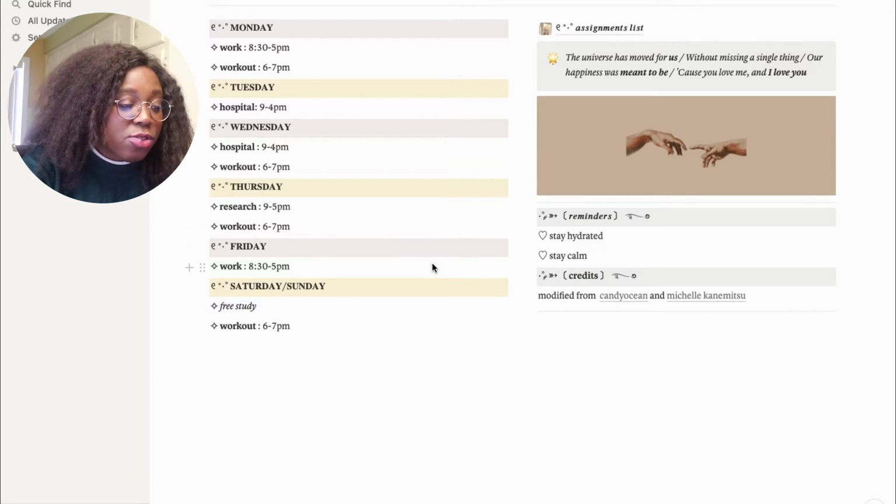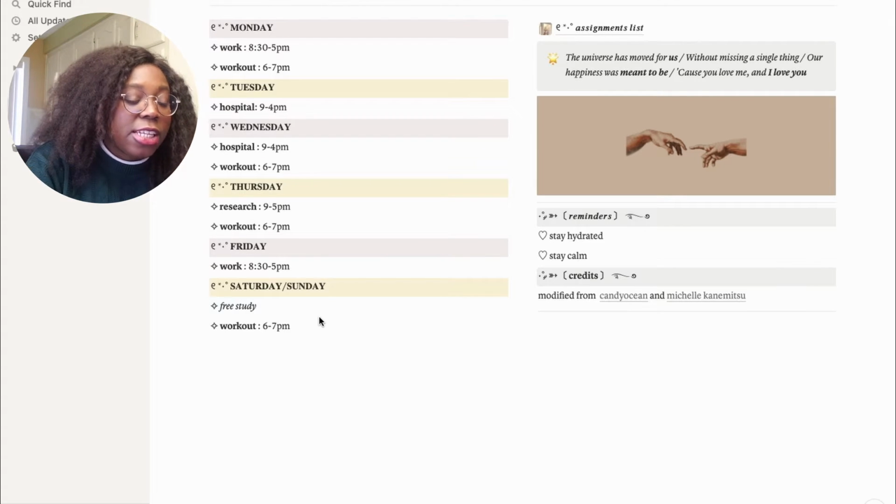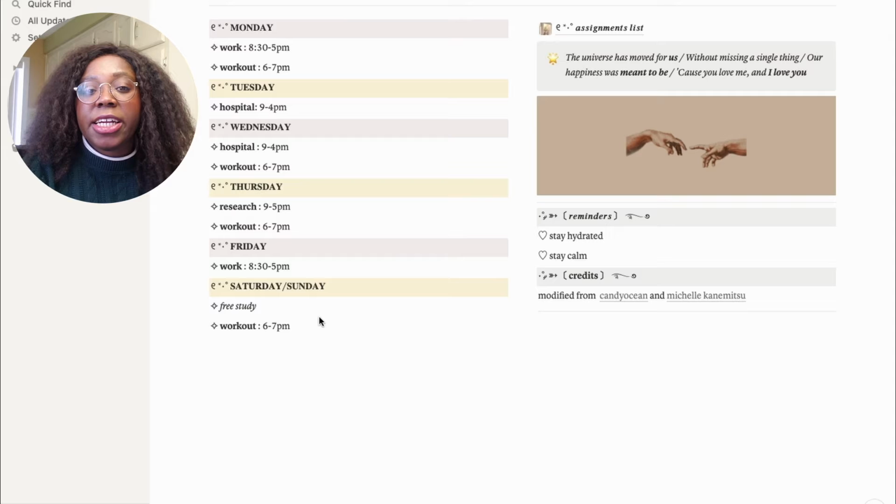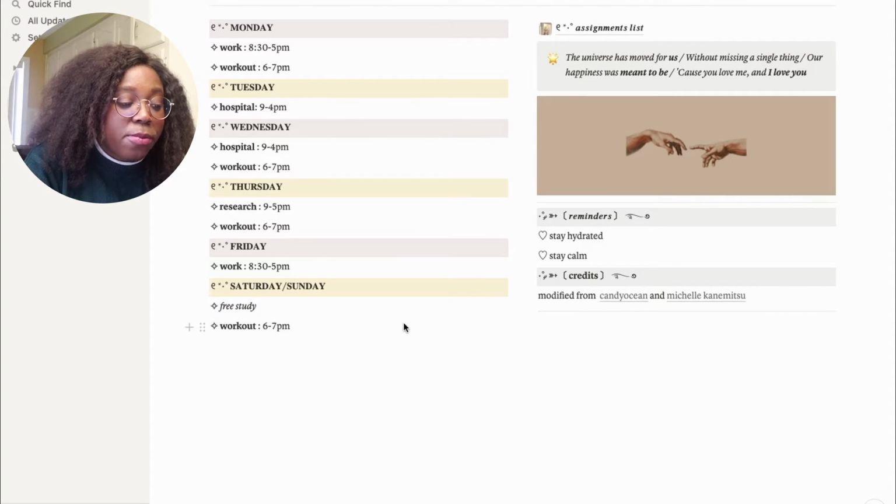And then I'll work out from 6 to 7 too. On Friday, I also have work. And on Saturday and Sunday, it's like free study. So basically, I can do anything that I have to do for research if need be. And I'll work out one of these days from 6 to 7.